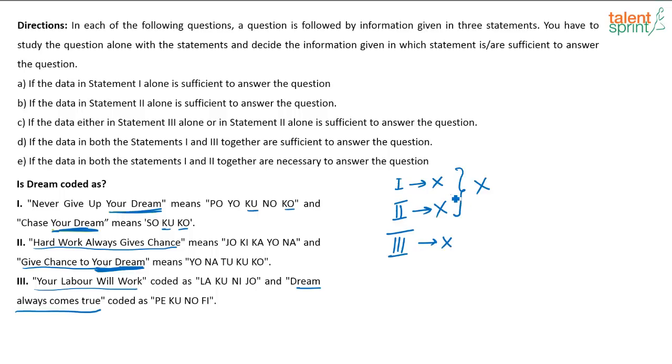Now let me combine 2 and 3. If I combine 2 and 3, what will I get? Give chance to your dream is coded as follows. Give chance to your dream. Dream always comes true. So if I combine 2 and 3, do I get the answer?